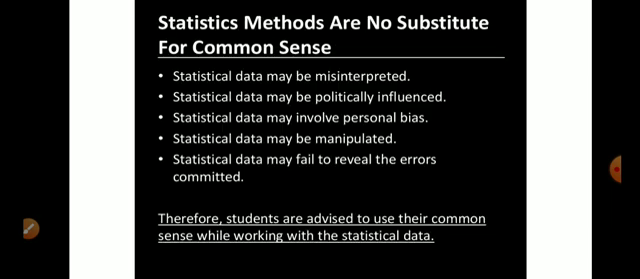Here we see that statistics methods are no substitute for common sense. It means common sense is the basic thing, and statistics methods cannot substitute because statistical data may be misinterpreted. Statistical data may be politically influenced. Statistical data may involve personal bias. Statistical data may be manipulated. Statistical data may fail to reveal the errors committed. Therefore, statistics methods are no substitute for common sense.